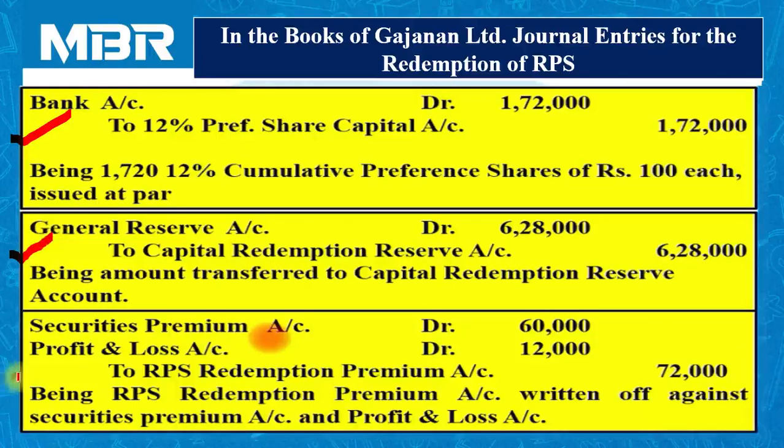Then we have adjusted RPS redemption premium. Securities premium account debited 60,000, profit and loss account debited 12,000, to RPS redemption premium account 72,000. The amount of securities premium is not enough, so we have adjusted 12,000 rupees from profit and loss account.